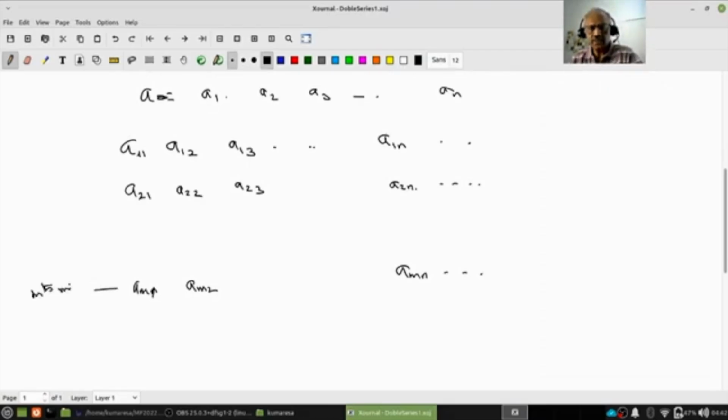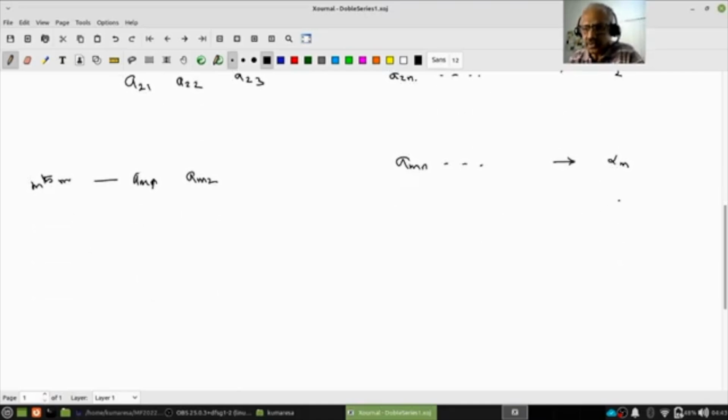Now, since we already know how to define the convergence of a sequence, and the standard practice in mathematics is to reduce the problem to something we already know how to solve, we may be tempted to define the row-wise limits. Let's look at the sequence a11, a12, ..., and suppose this converges to, let us say, alpha 1, and similarly the second sequence converges to alpha 2, and the mth row sequence converges to alpha m, right? And suppose the sequence alpha m converges to alpha.